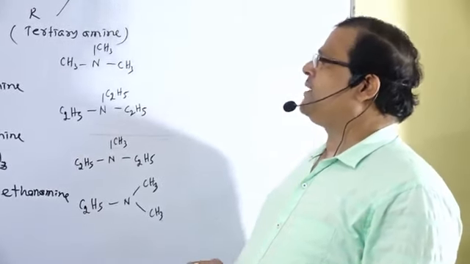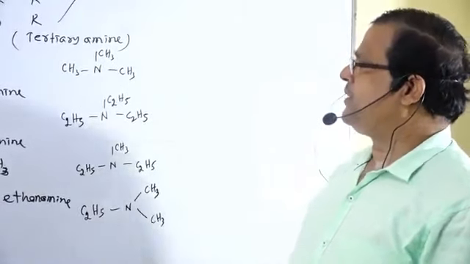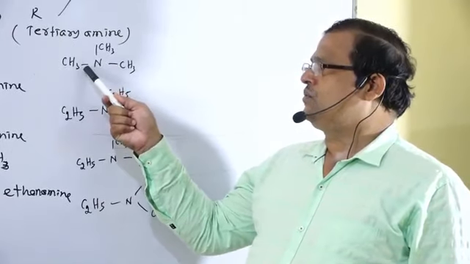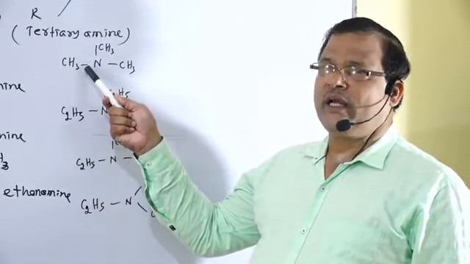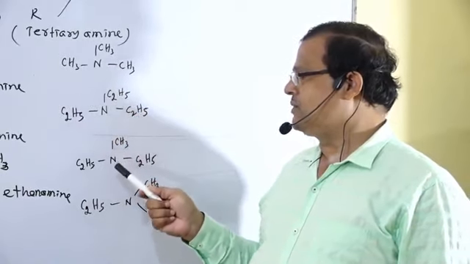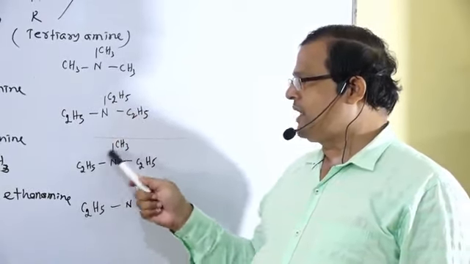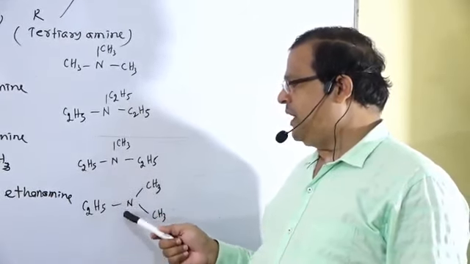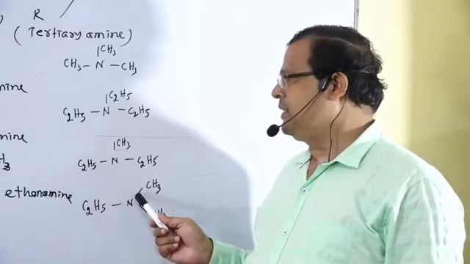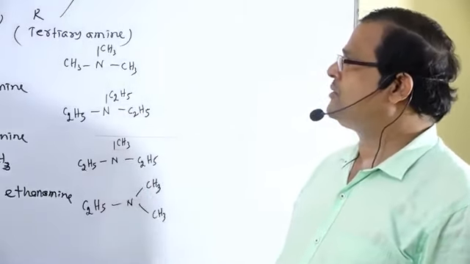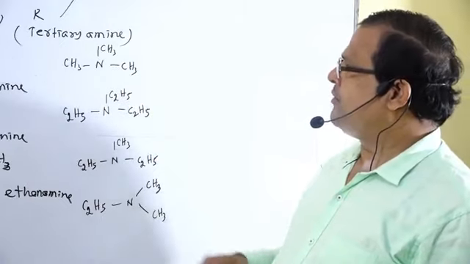So all of them are examples of tertiary amines, because all the hydrogen atoms attached to the nitrogen of ammonia are replaced by alkyl groups. All 3 hydrogen atoms have been removed, and these 3 hydrogen atoms have been replaced by alkyl groups. Then how to name these compounds? How to name this one?